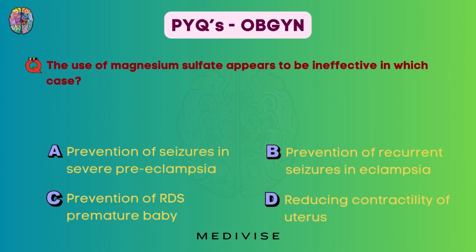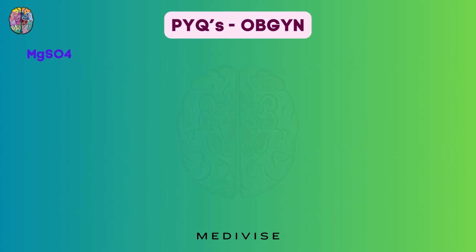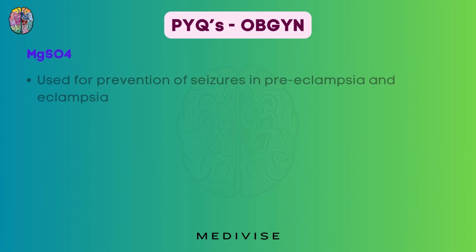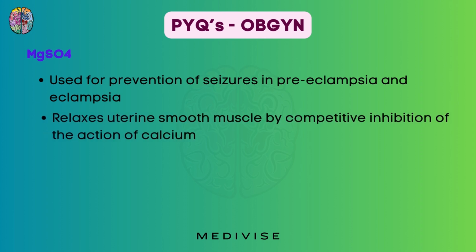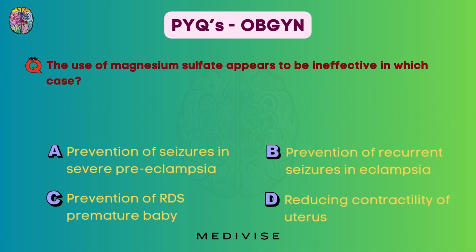The use of magnesium sulfate appears to be ineffective in which case? Prevention of seizures in severe preeclampsia, prevention of recurrent seizures in eclampsia, prevention of RDS in premature babies, or reducing contractility of uterus? So, what is magnesium sulfate and what is its use? It is used for prevention of seizures in preeclampsia and eclampsia states, and it also relaxes the uterine smooth muscles by competitive inhibition of the action of calcium. So if we go back to our question, options A, B and D are eliminated and we are left with option C. So this is our correct answer.